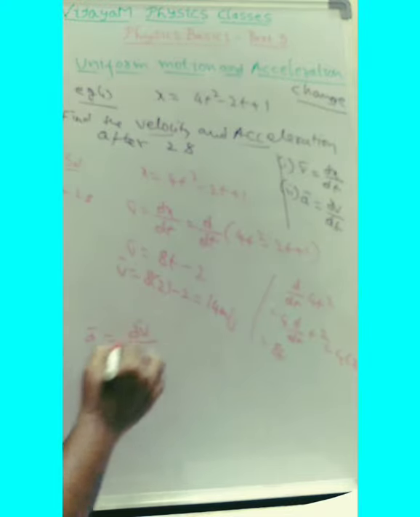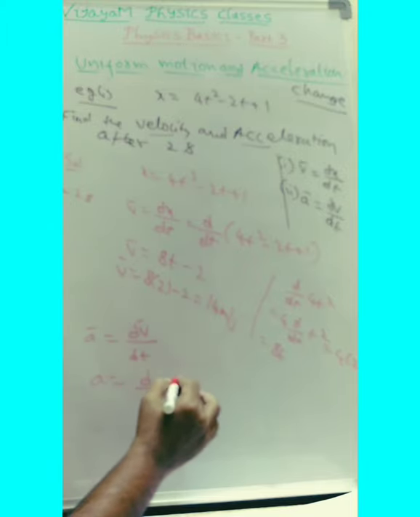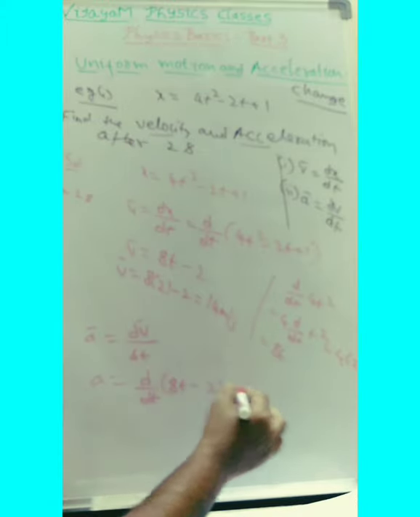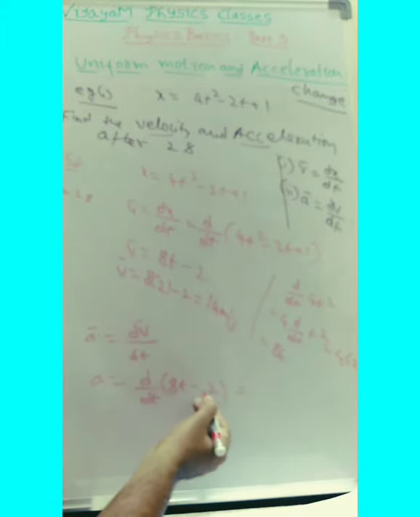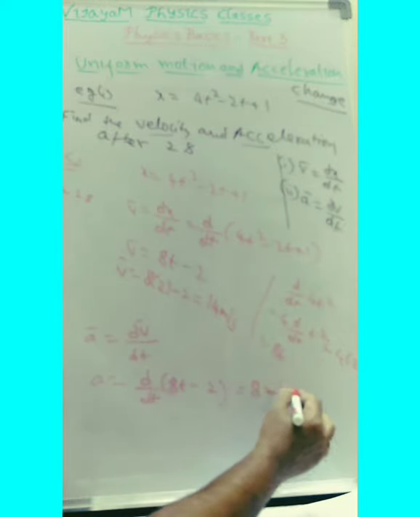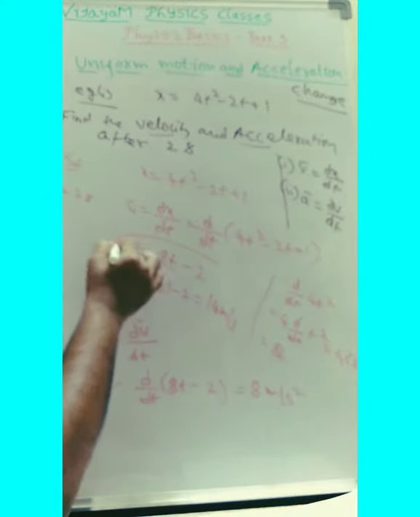Then similarly, let us calculate the acceleration. What is the acceleration here? It's nothing but dv by dt. See here, the derivative of the velocity they give, 8t minus 2. The derivative of 2 is a constant, so it is 0. The derivative of 8t is 8. So 8 meter per second square.